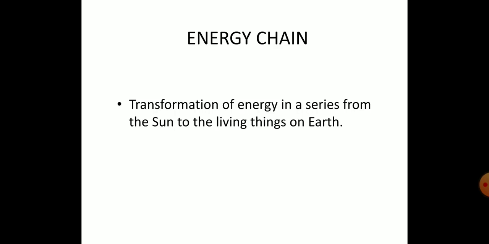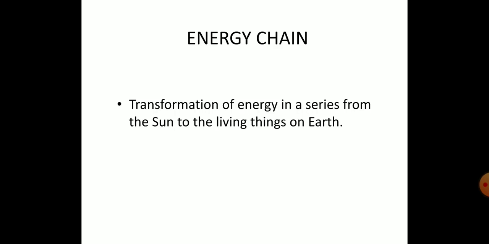Series means what? We are going one standard after one. You are not jumping from 7th standard to 10th standard directly. After 7th standard, you have to go to 8th. After 8th, you have to go to 9th. So after completing one point, it is moving to the other point. That becomes series.